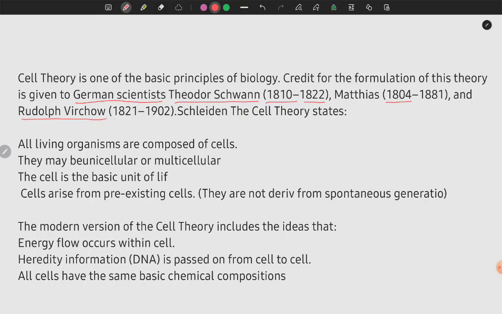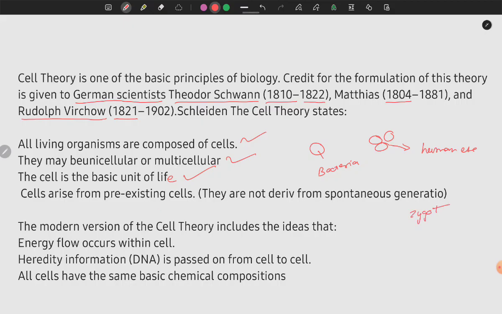The theory states all the points that we have discussed. All living organisms are composed of cells. They may be unicellular or multicellular, one cell or multiple cells. One cell would be bacteria, and multiple cells would be humans, etc. Cells arise from pre-existing cells. We gave the example of the zygote.